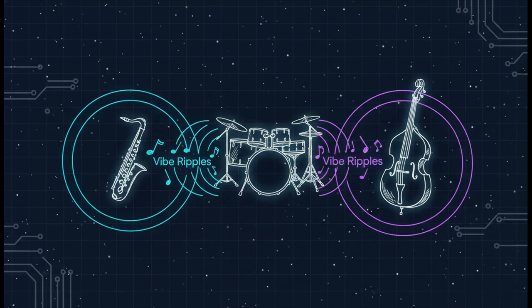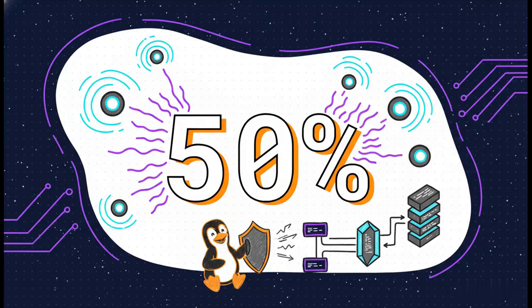Resonant functions. They're kind of like a great jazz band, right? The saxophone player throws out some wild new riff, and the drummer just knows what to do. There wasn't a command, there wasn't a script, it was just an intuitive reaction based on a shared understanding of rhythm and structure. In code, that's what happens when your functions are clean, predictable, and do one thing well. And get this, it's not just some nice philosophical idea. It has a massive real-world impact. Way back in 2003, some improvements to the scheduler in the Linux kernel just happened to vibe with the system's modular functions. The result? They slashed system latency by a staggering 50%. That's pure emergent performance, just from good resonant design.